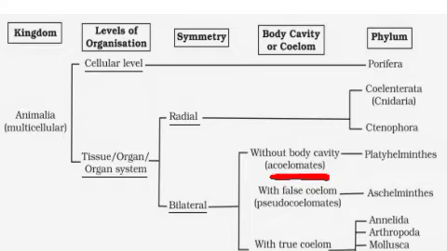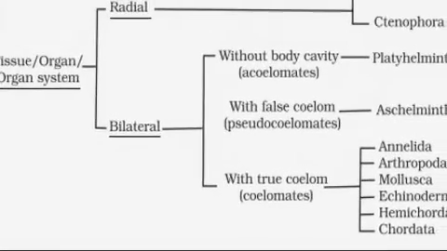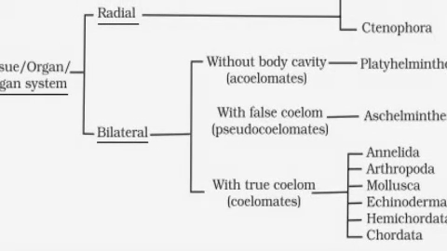Okay. So Porifera, Coelenterata and Ctenophora are already classified, and the left out organisms which do not show a true body cavity are classified under phylum Platyhelminthes. Then there are some organisms which have a false body cavity, isn't it? False body cavity means pseudocoelomate organisms. They are grouped under the phylum called Aschelminthes. So organisms with the false body cavity are grouped under Aschelminthes.